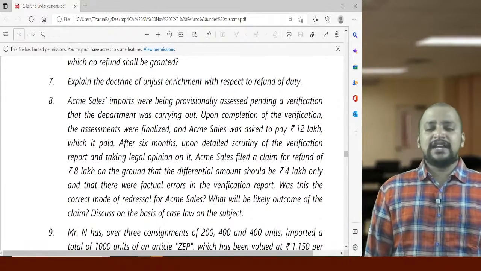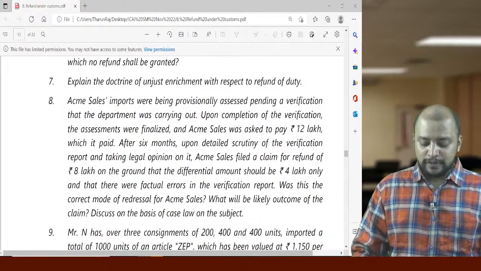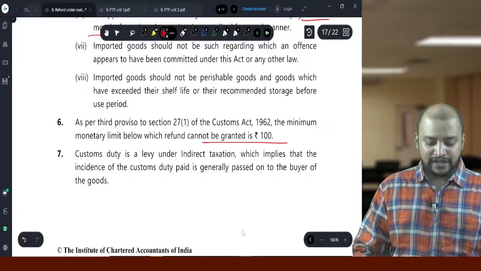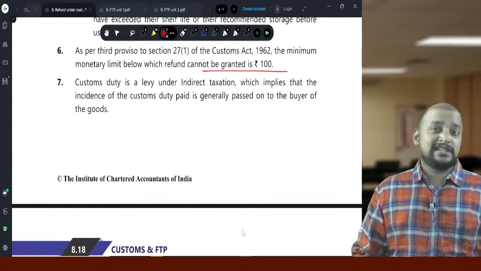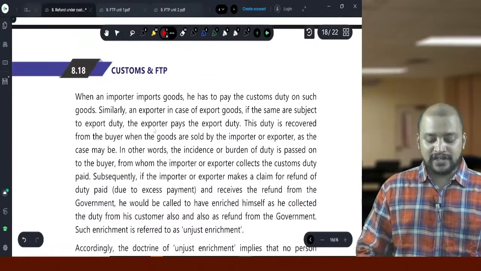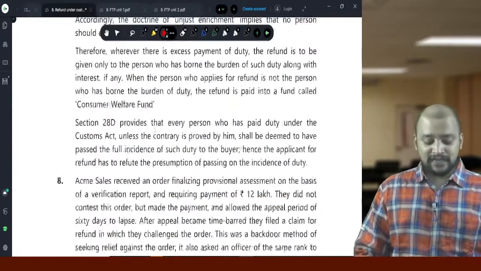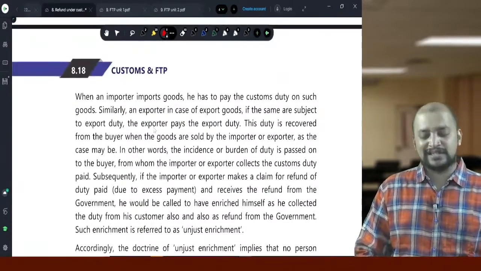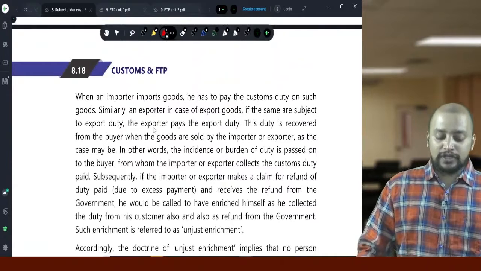That is, whenever we are claiming the refund, we need to prove that we have not transferred the burden to the next person. So the duty incidence is not passed on to the next person, we need to prove. So that is known as doctrine of unjust enrichment. But there are some cases where doctrine of unjust enrichment is not applicable. So what are those cases?